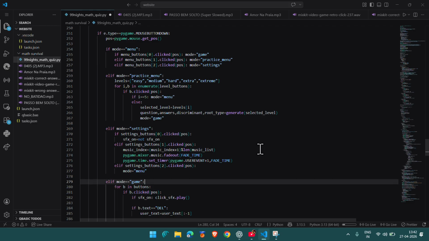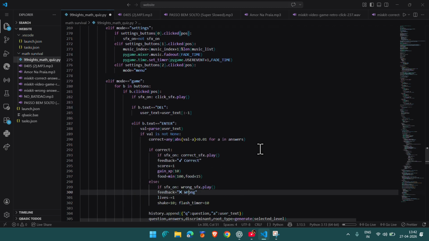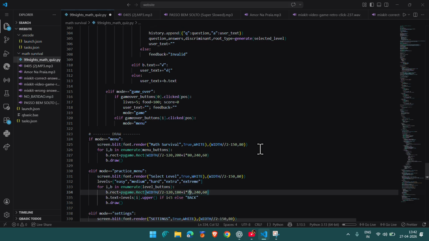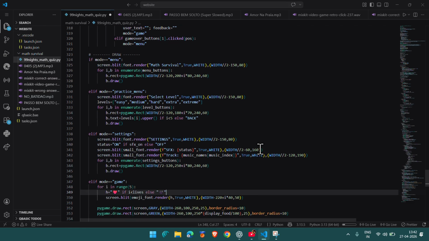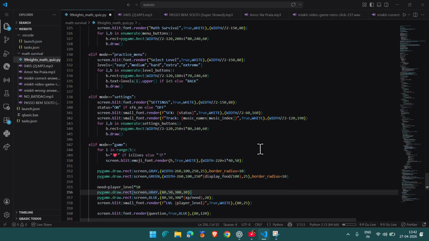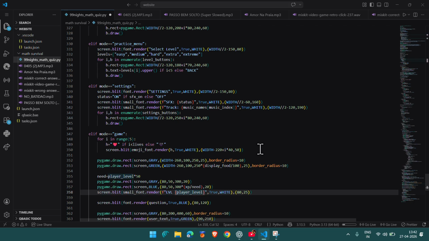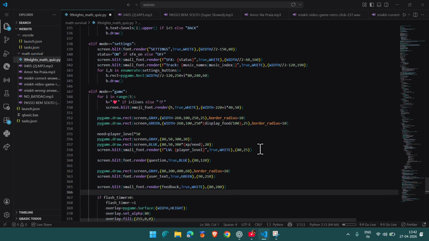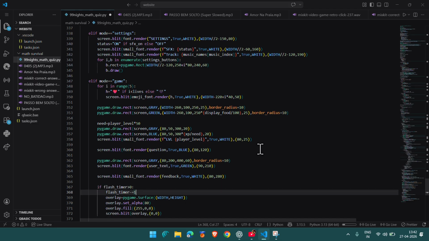Then settings, game mode, menu, practice menu, settings, blitz. This is the settings if you want the SFX, and if you want to change the song. Because sometimes some people hate songs, some people love my favorite songs. If you want, you can change songs in the code, which is good. Then after that, games.